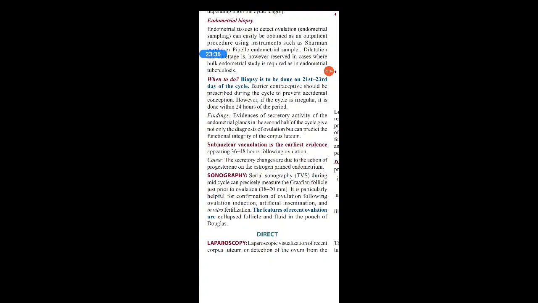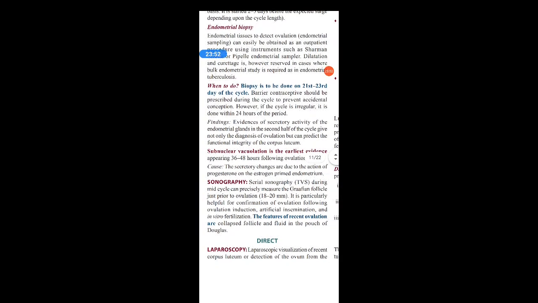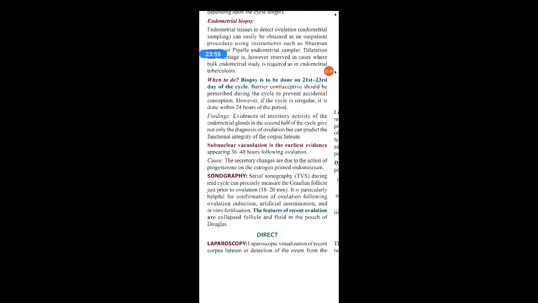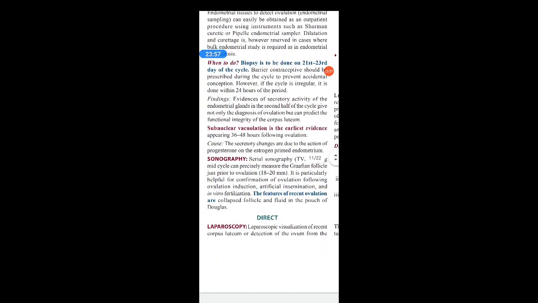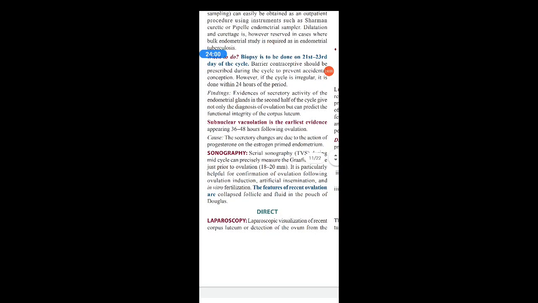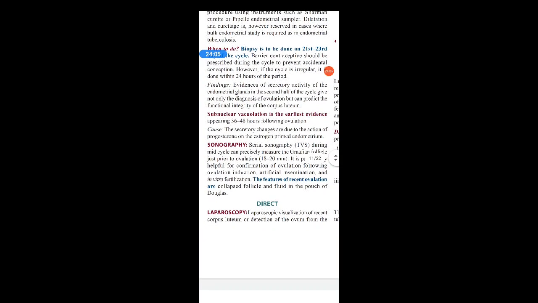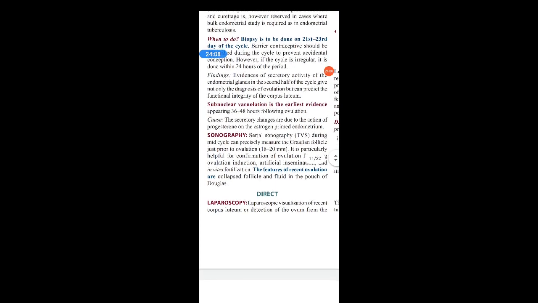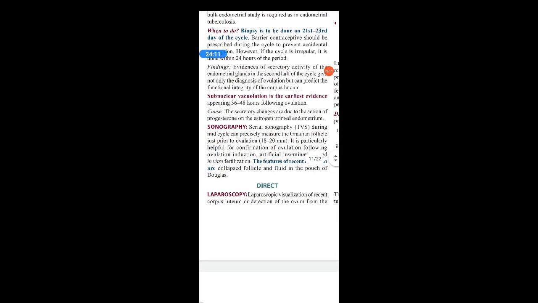See, we have covered how the changes will be there in the endometrium according to the different phases. So in the luteal phase, the endometrium is prepared. The secretory changes of the endometrium start. So those secretory changes we can see in the biopsy of the endometrium if it is done on the 21st or 23rd day of the cycle. And subnuclear vacuolation is the earliest evidence of the ovulation, which appears about 36 to 48 hours following the ovulation. So we can find the subnuclear vacuolation. Causes of secretory changes are due to the action of progesterone on the estrogen primed endometrium.